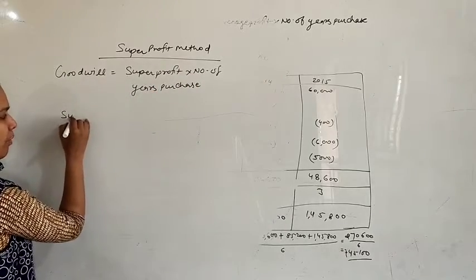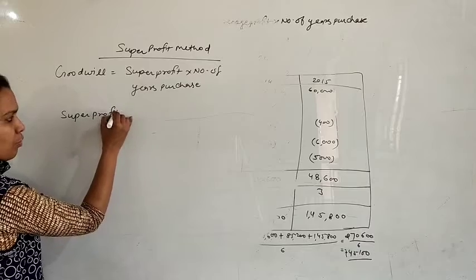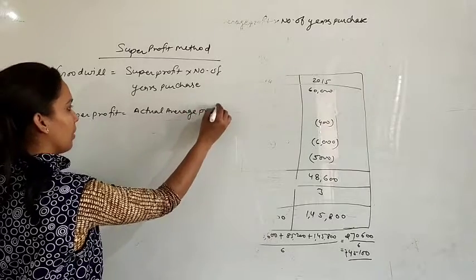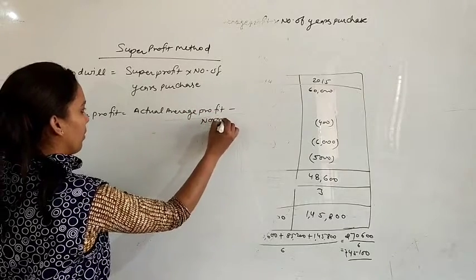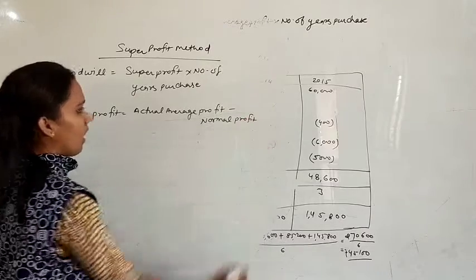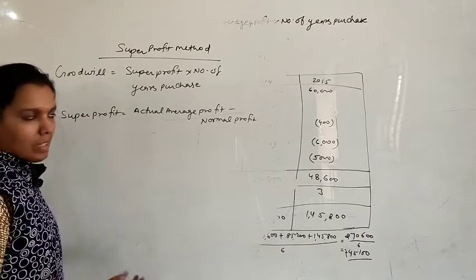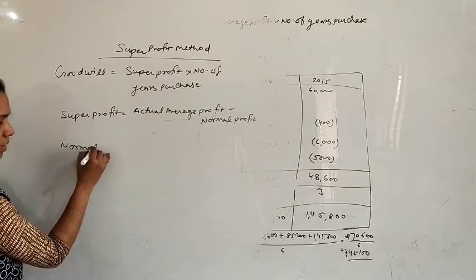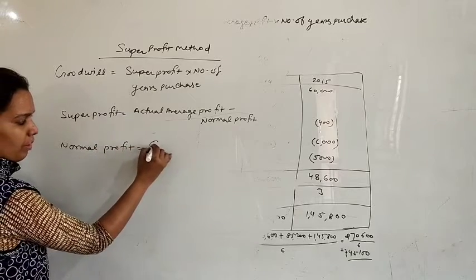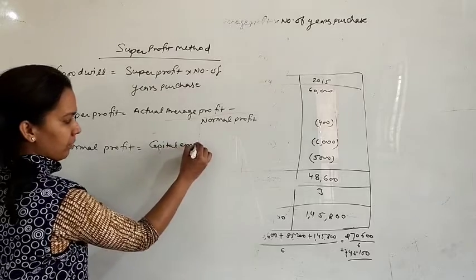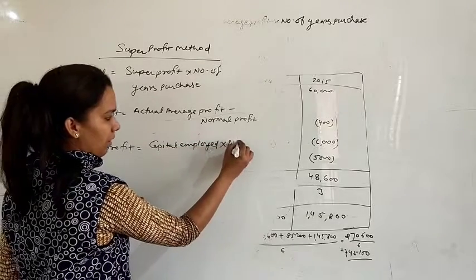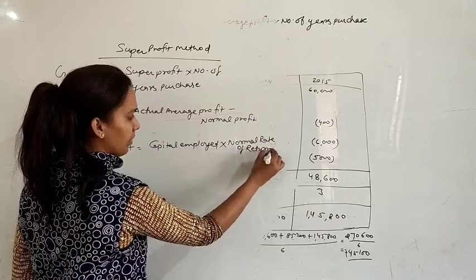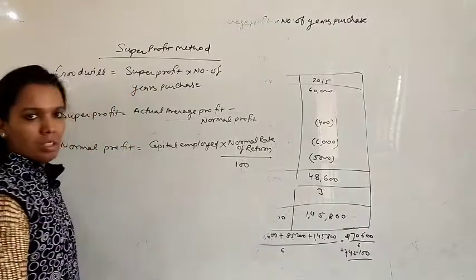Now you have to find super profit. So super profit will be actual average profit minus normal profit. Actual average profit, you know very well how we calculate it. That is the same average profit as we calculated in the first point. And normal profit we have to calculate. Normal profit will be capital employed multiplied by normal rate of return divided by 100. This will be the formula of normal profit.